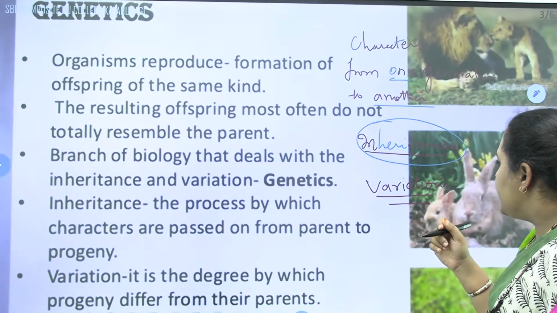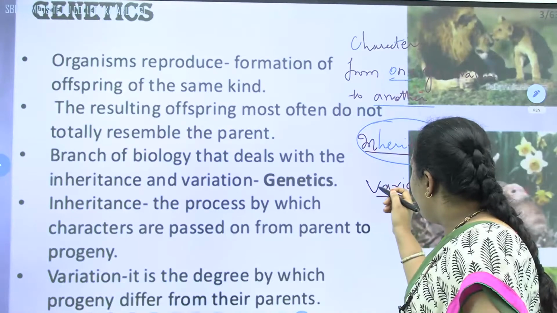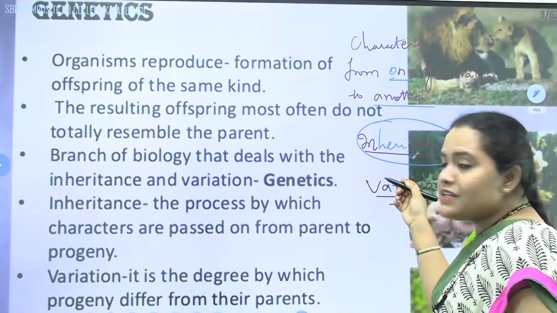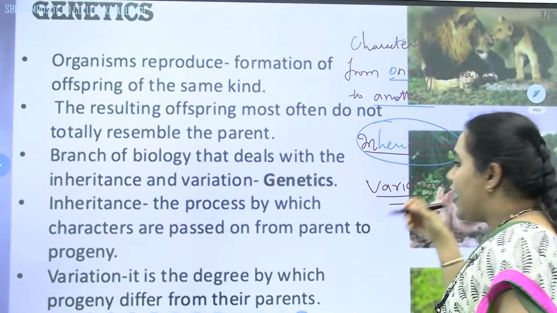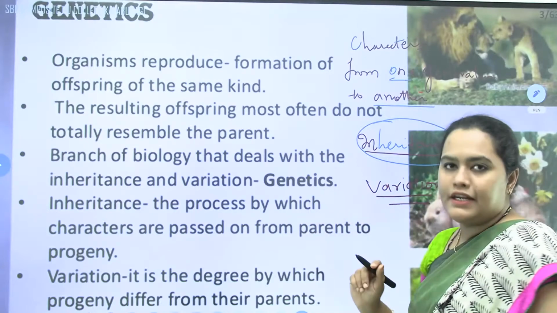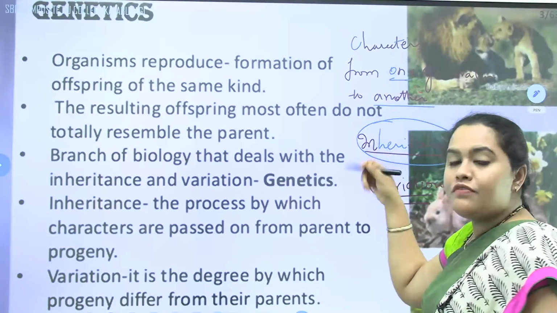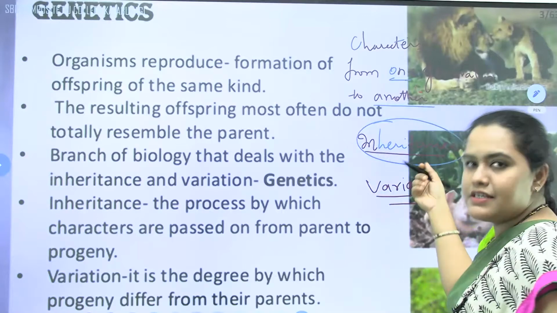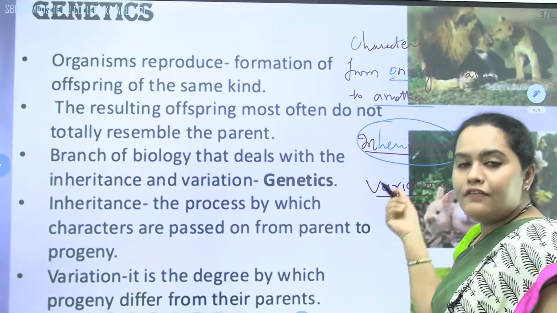Whatsoever differences there are, they are the variations, and they get transferred by means of inheritance. Inheritance is the process of transfer of characters, and variations are the differences.